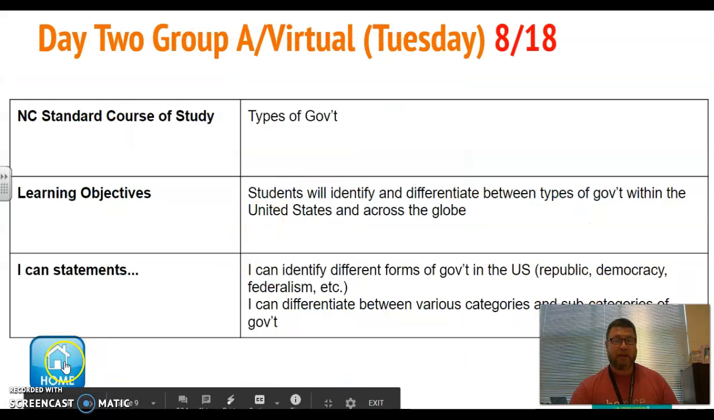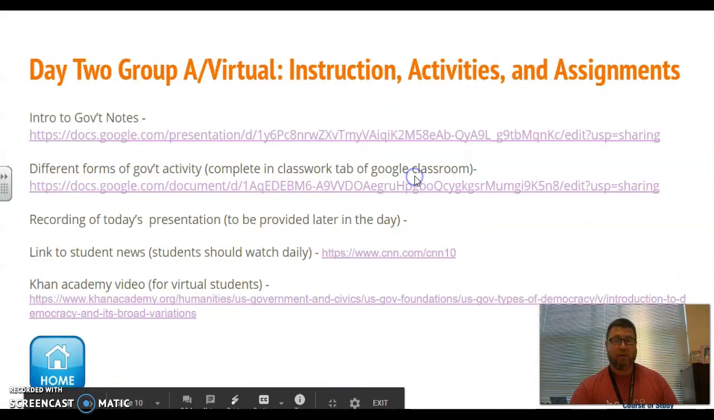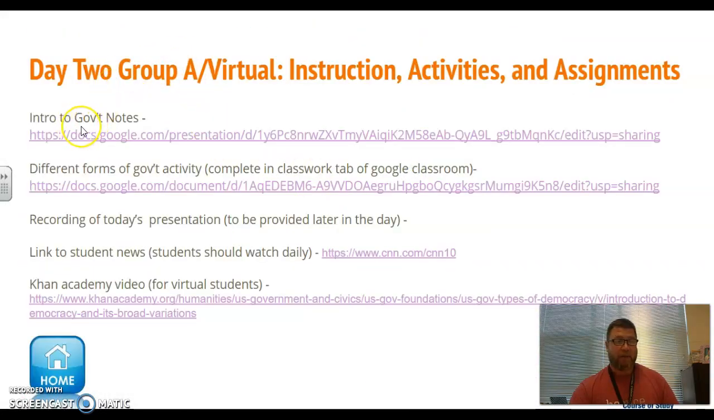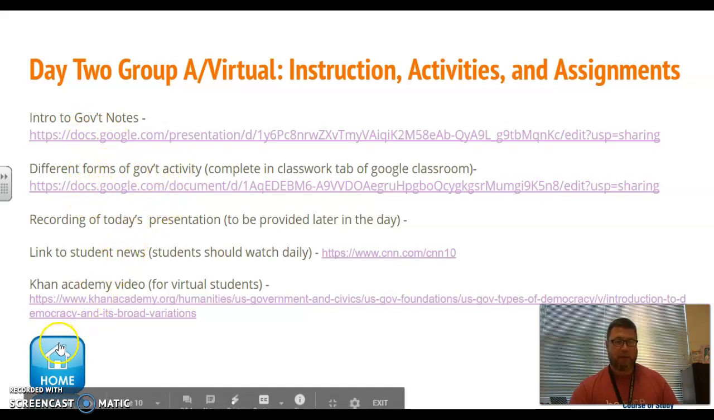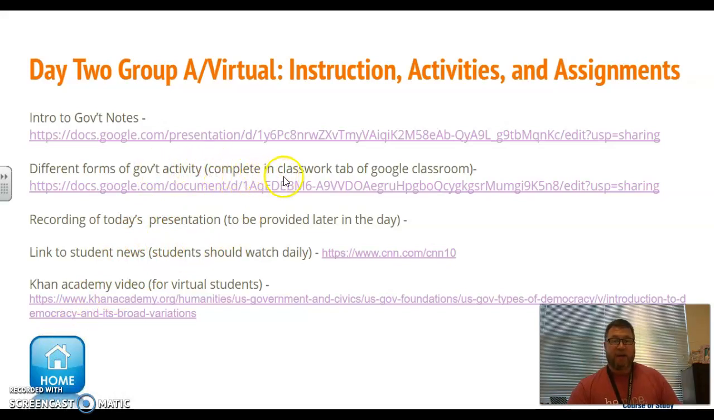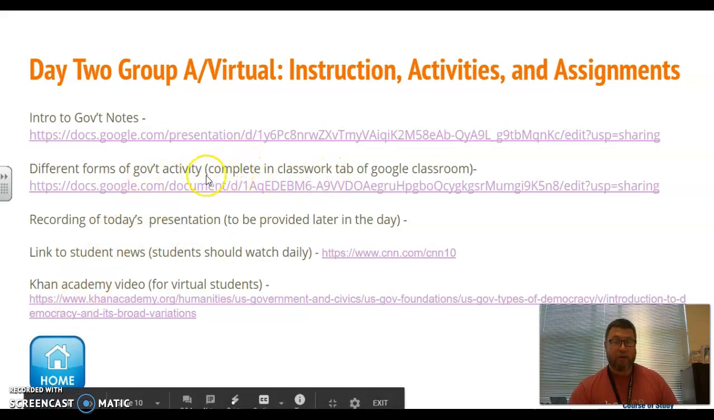You can see day 2. That's Tuesday. It's also Group A. And here we're going to actually attempt to start doing some notes on governments. And these are all the, again, lesson, activities, assignments, videos. Please note here, if I have an assignment that is posted in Google Classroom, that means you need to go to the classwork tab of Google Classroom to complete that assignment and click Turn In. I will tell you to do that in parentheses beside the assignments.